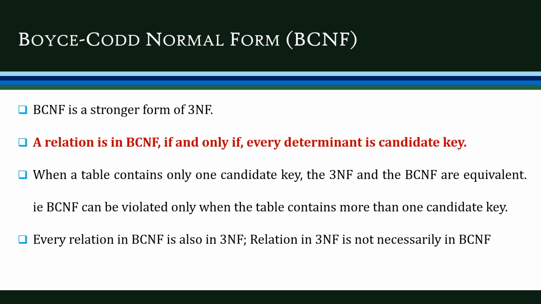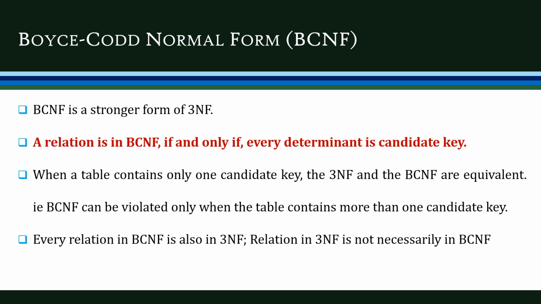We already know what a determinant is, right? Determinant means the left hand side of the functional dependency. Okay, we are adding one more condition to the third normal form, that is every determinant should be a candidate key. If a relation is in BCNF, then every determinant should also be a candidate key.